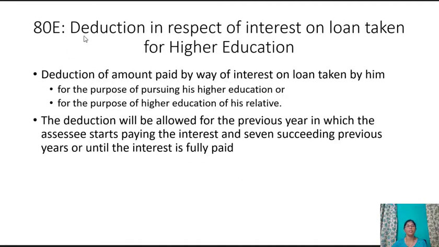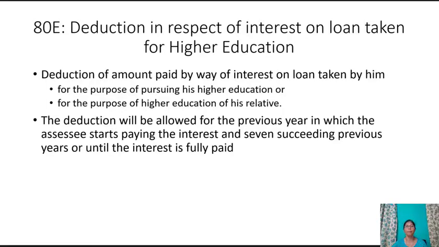Section 80E. Deduction in respect of interest on loan taken for higher education. An individual is entitled to a deduction of amount paid by him in the previous year by way of interest on loan taken by him from any financial institution or an approved charitable institution for the purpose of pursuing his higher education or for the purpose of higher education of his relative. Relative means the spouse and children of the individual or the student for whom the individual is the legal guardian.